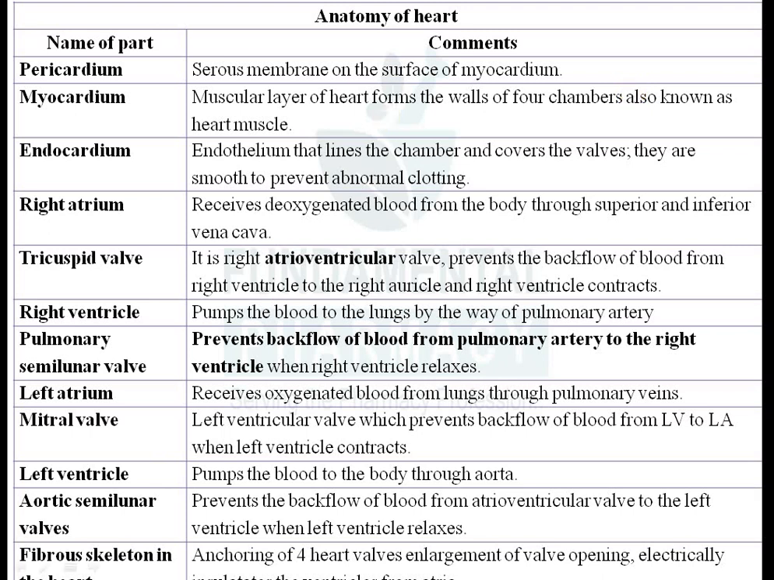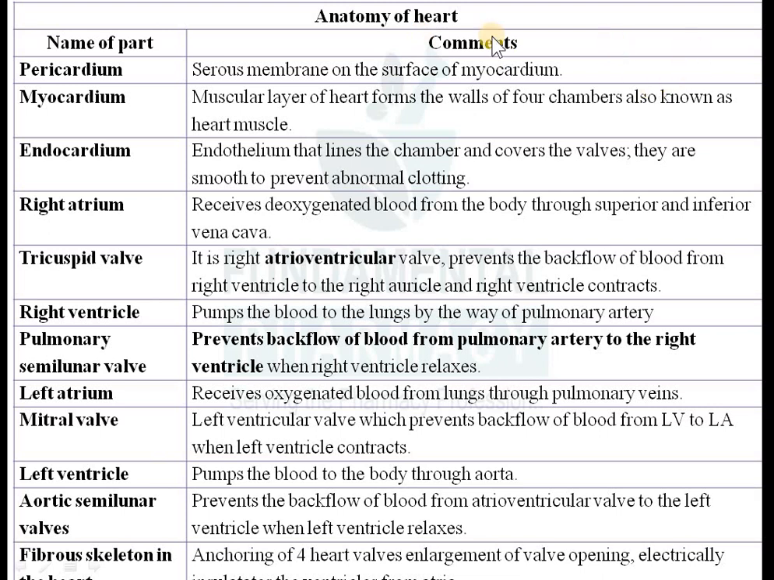Then endocardium is the inner layer of heart. Okay, inner lining of heart. Okay, they are very smooth, because they have to handle the blood. So if it is rough, then there will be blood clotting. So it is very smooth to prevent the blood clotting, endocardium.